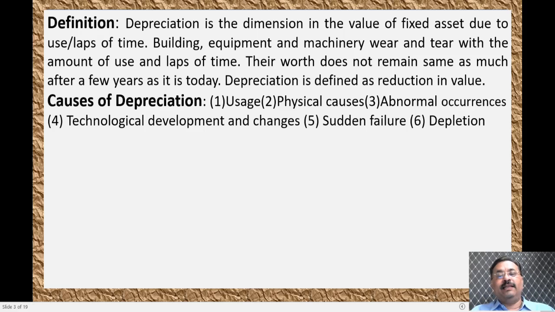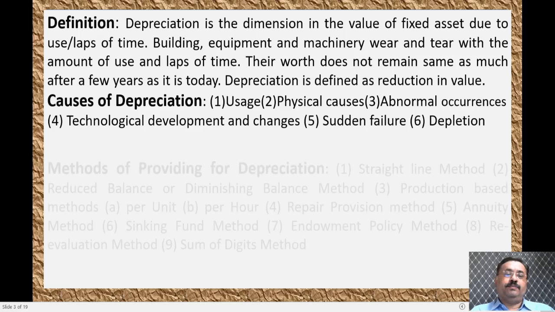Abnormal occurrences like accidents or other problems associated with the asset also cause depreciation. Technological development and change: as the technology changes, the earlier product becomes obsolete. Because of that, there is depreciation of the machinery or equipment. Sudden failure: that means suddenly the product fails because of some problem in the machinery, and depreciation will be calculated for that also. And depletion: over a period of time, because of aging, depletion will also occur.